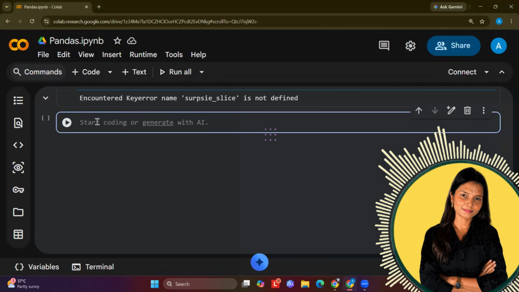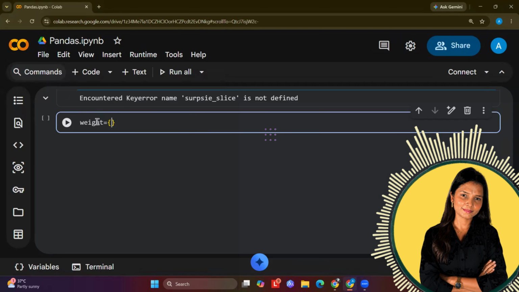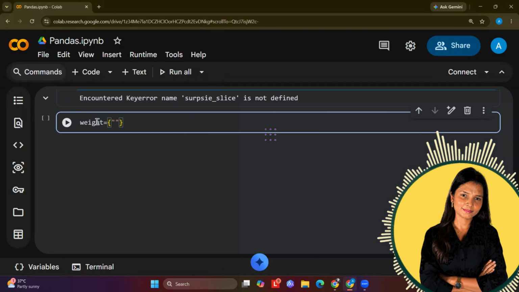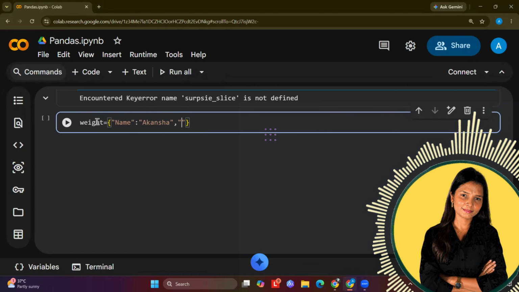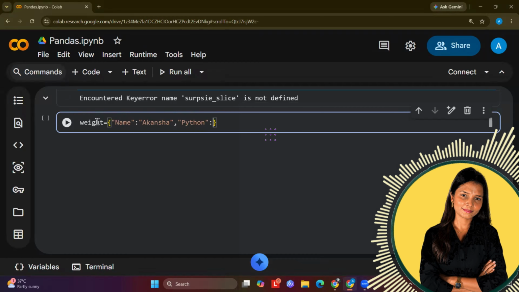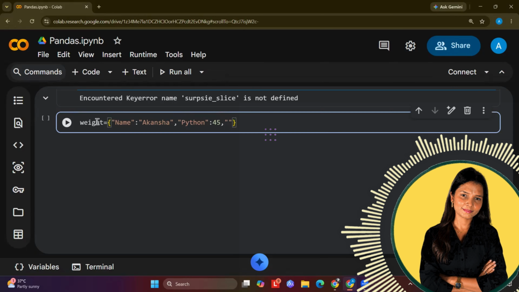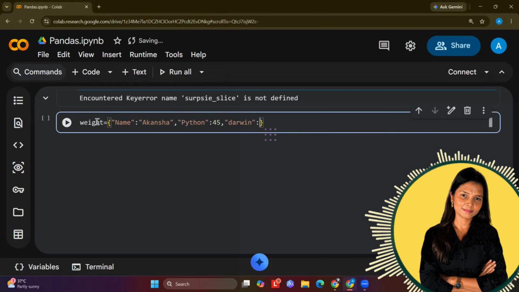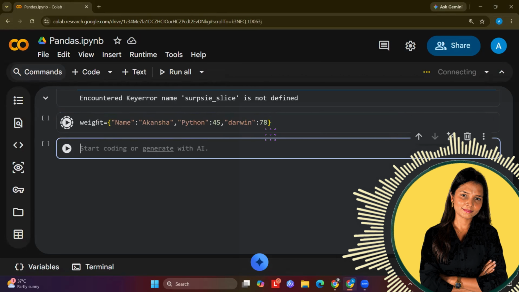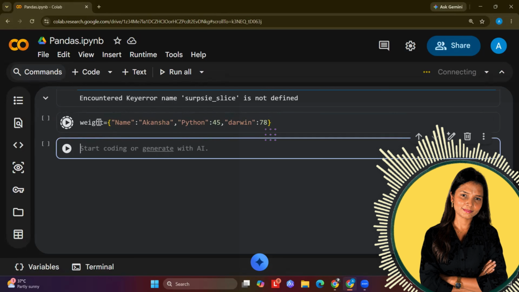Now let's see how to create a Series with the help of a dictionary. Yes, you can create a dictionary and create a Series out of it as well. Let's say I'm creating a name, colon, and I can give it a name, and I can add more key value pairs in it. Let's say I'm adding Python and an integer value, let's say 45. Then I'm adding Darwin and one more integer value. Now if I run this, I will create a Series out of this dictionary.